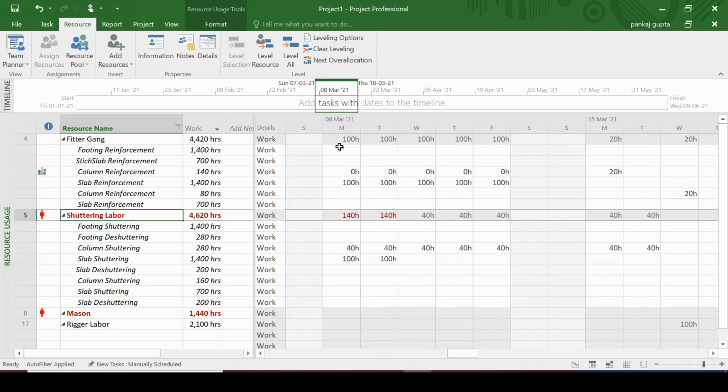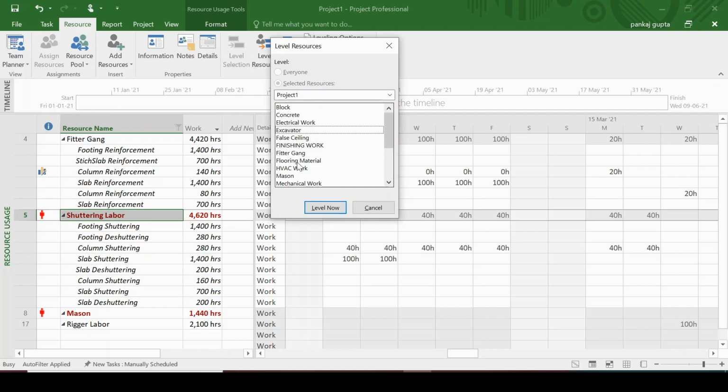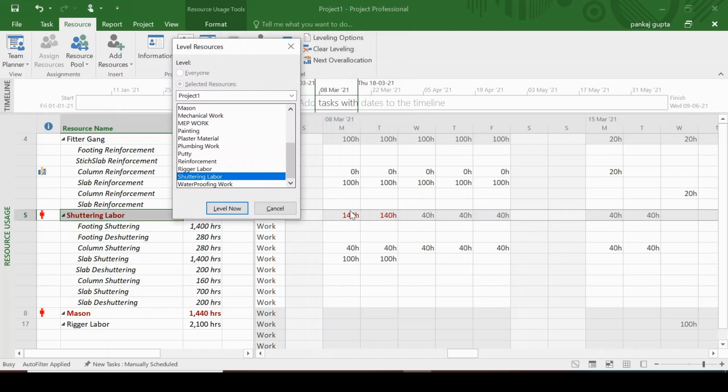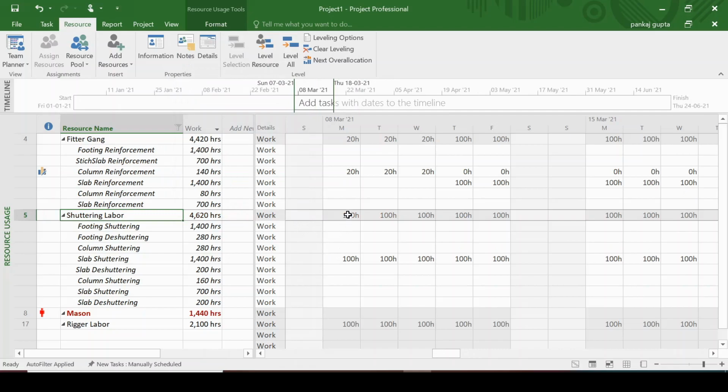Now if we see, on a particular date we require 140 hours of the shuttering gang or shuttering labor. If we level the shuttering labor, let's see what changes will happen. Right now we require 140 hours but we have only 100 hours. So once we level it, it will automatically make the maximum unit as 100 hours and reshuffle the activities.